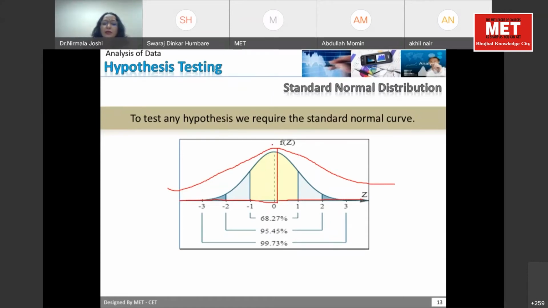If you are talking about the average marks of your class, there may be a few students who have scored very low, and a few students who have scored very high. Okay, but